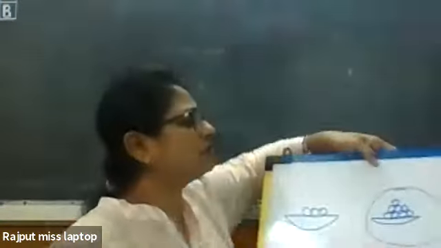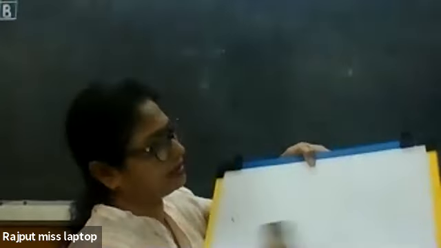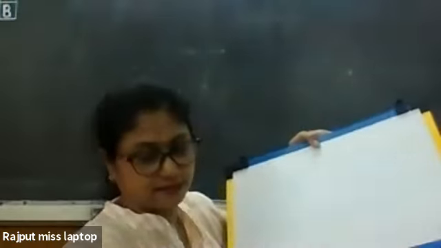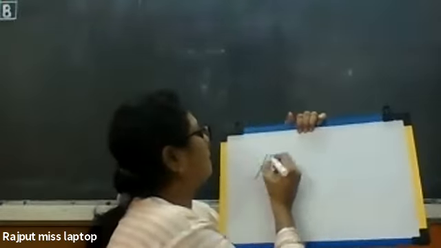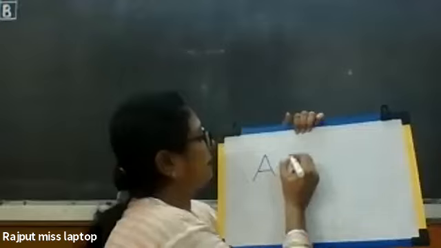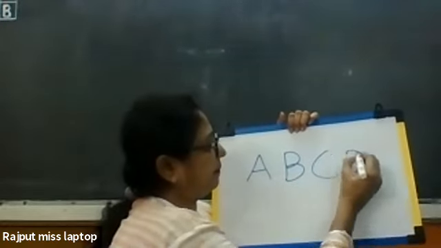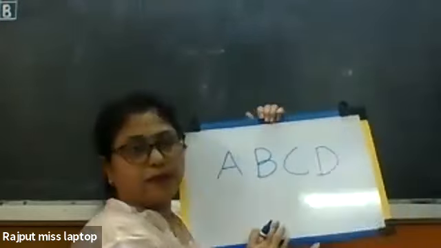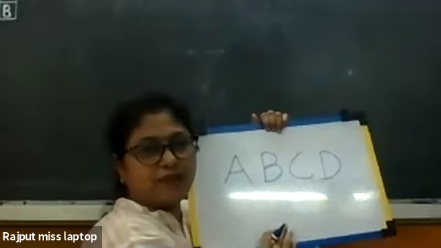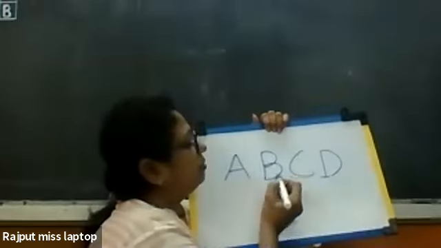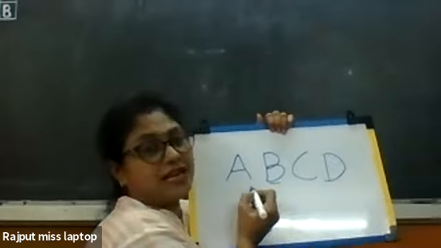Look here, children, on the board. Now, can you tell me for B, which letter is there?